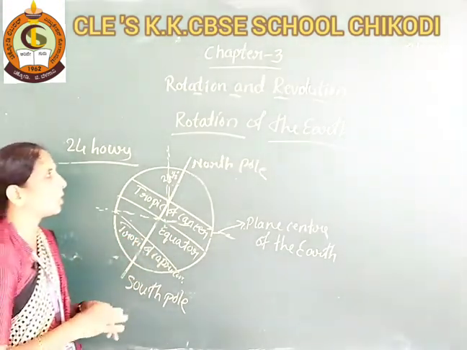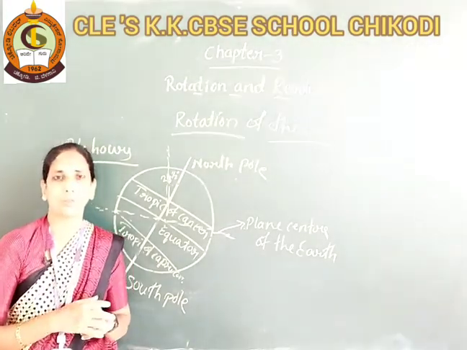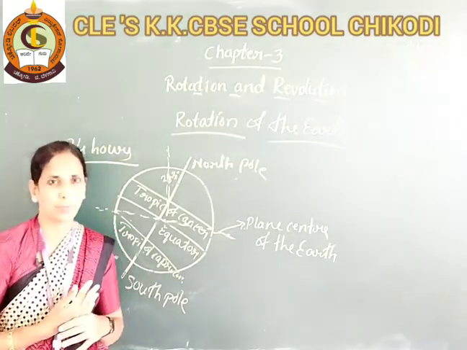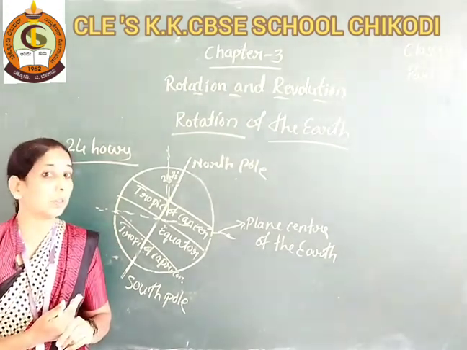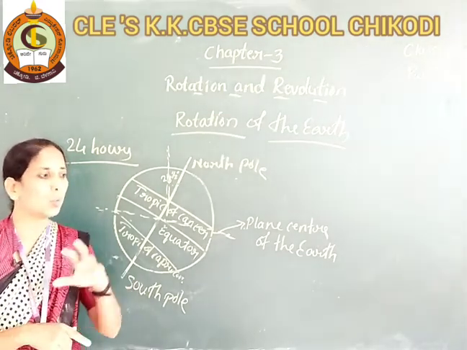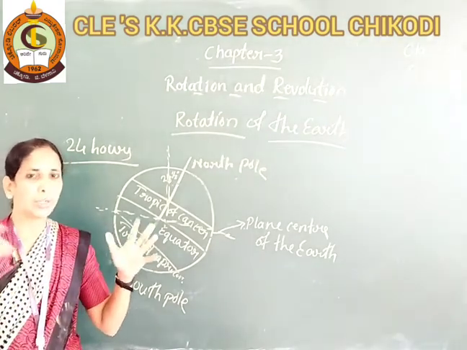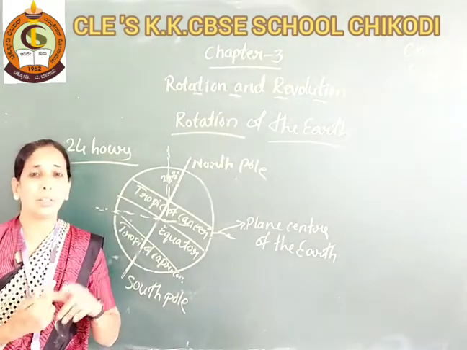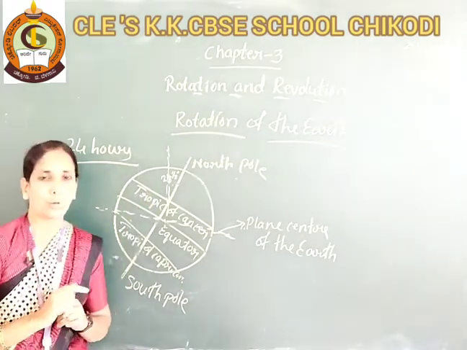So here part 2 is completed, students. Once again I am repeating what you have learnt in today's class. You have learnt what is rotation and what is revolution. These are the earth's two ways of moving. Rotation means the earth's movement on its axis, and revolution means the earth's orbit around the sun.